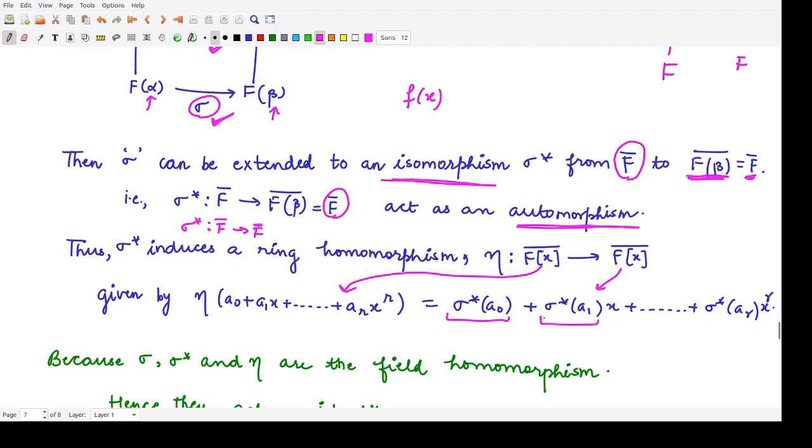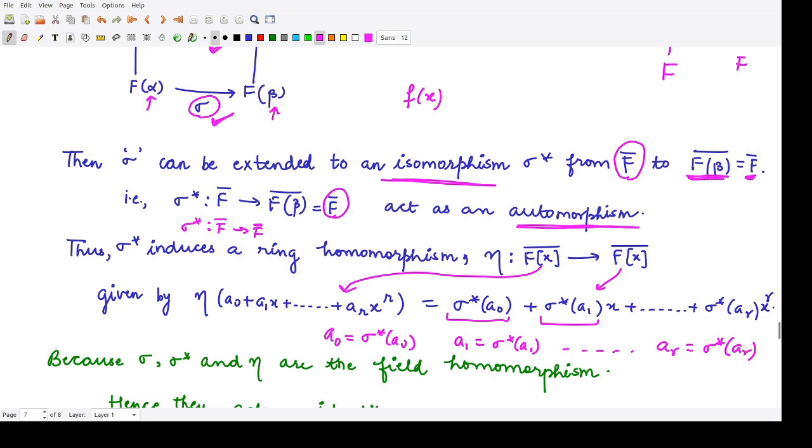Why is this so? Because sigma star was an automorphism. So every element a0 is mapped to sigma star(a0), a1 to sigma star(a1), and so on, and the last element ar to sigma star(ar).